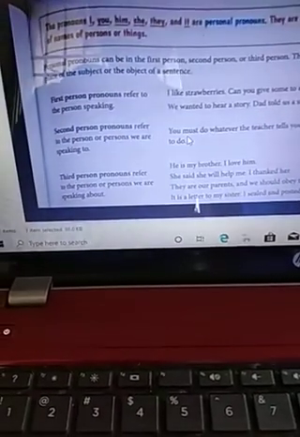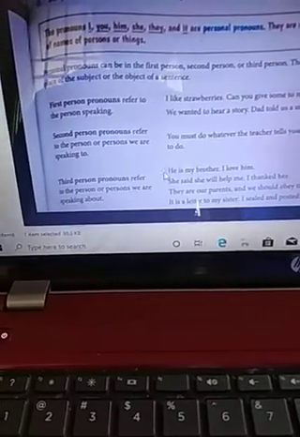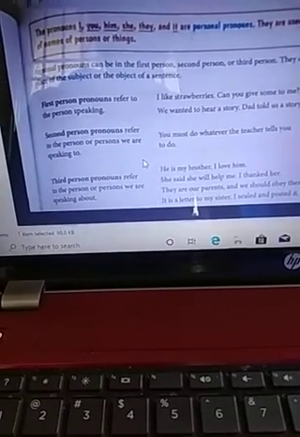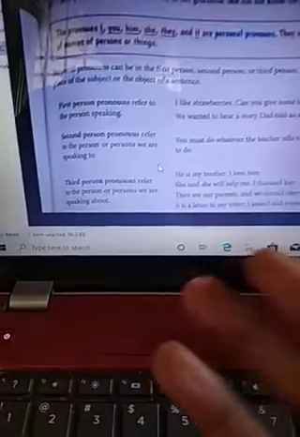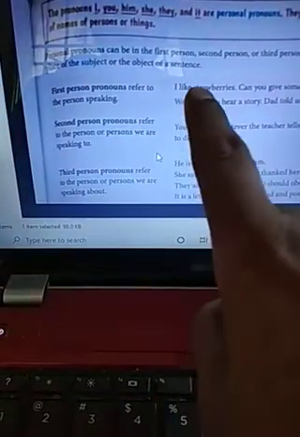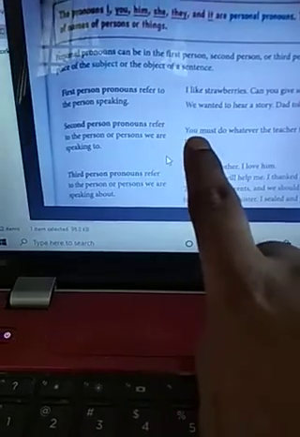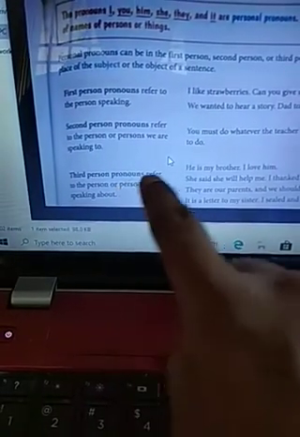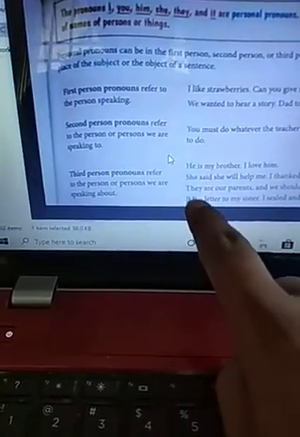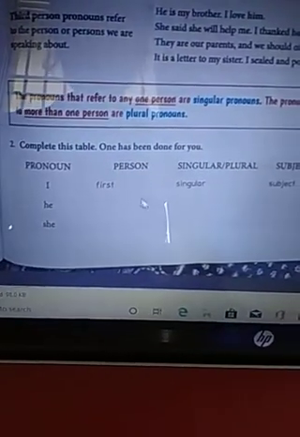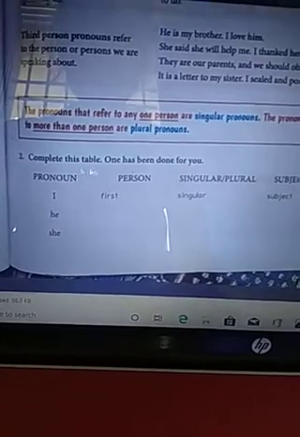The third person is he, she, they, it. There are three forms. In the first person, I or we belong; in the second person, only you belongs; and in the third person, he, she, they, it belong.